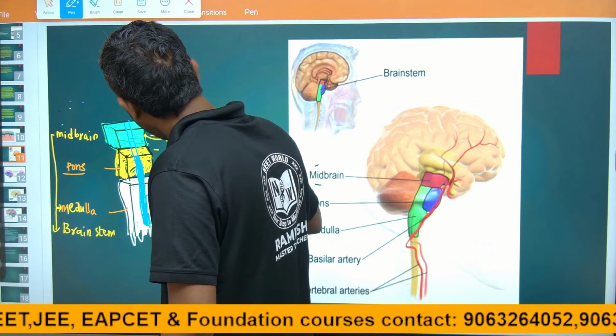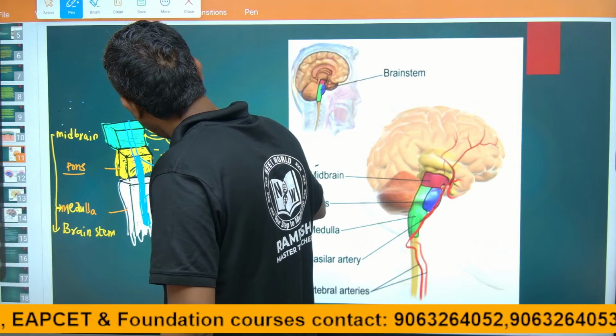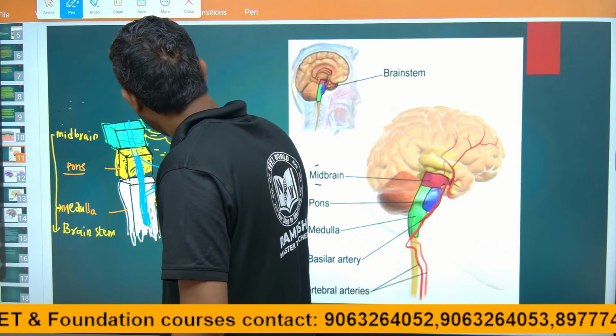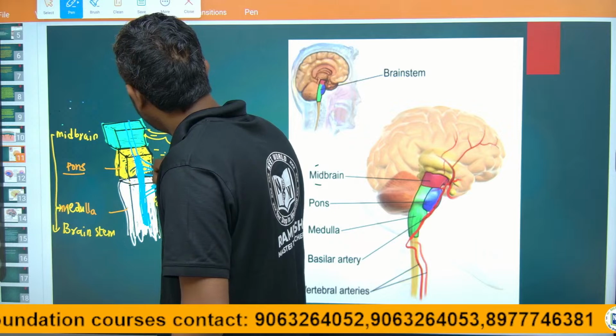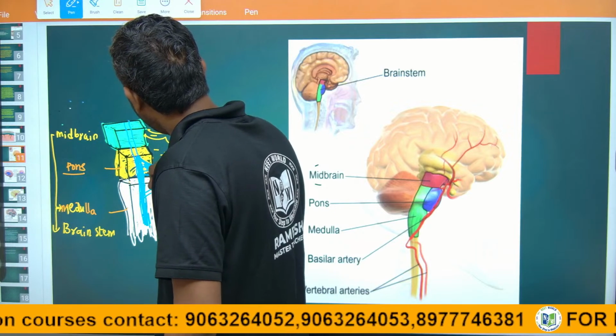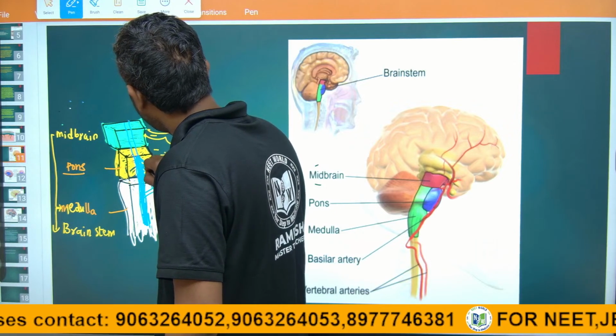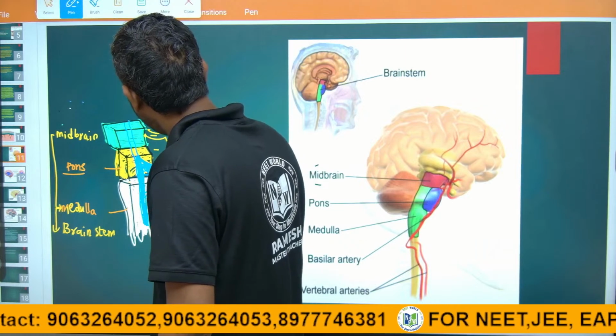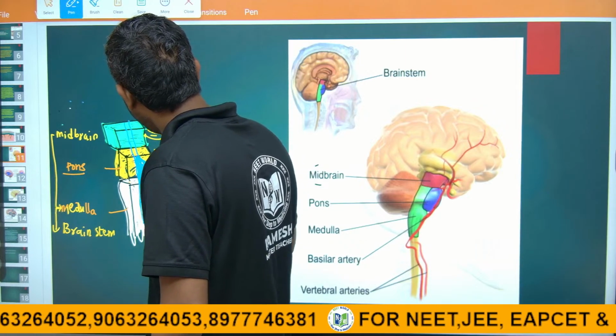The fluid enters into the cerebellum. We can call this a ventricle, like heart ventricles. Here also the ventricles contain fluid.